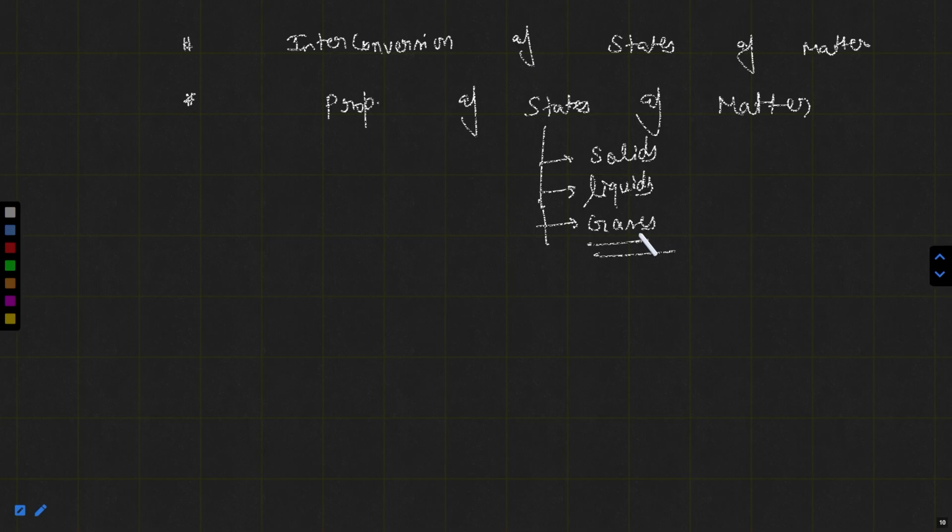Okay, so this is about the interconversion of states of matter and properties of states of matter. So we had discussed very important points of this class and I hope you got each and every point. In the next class we will be discussing the classification of matter.